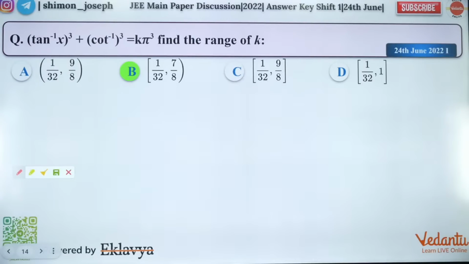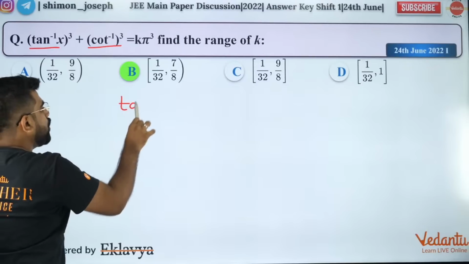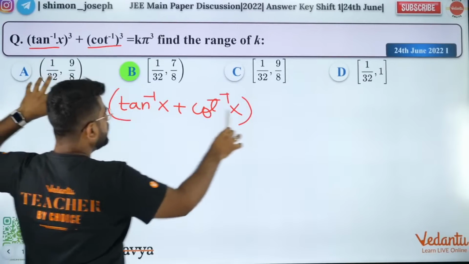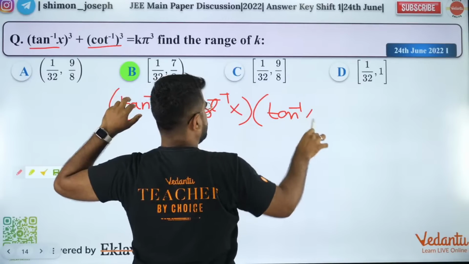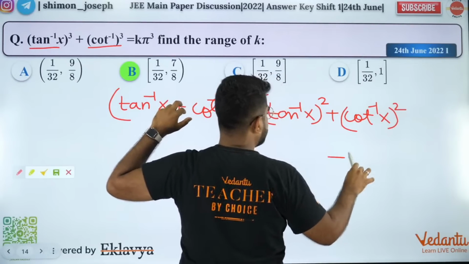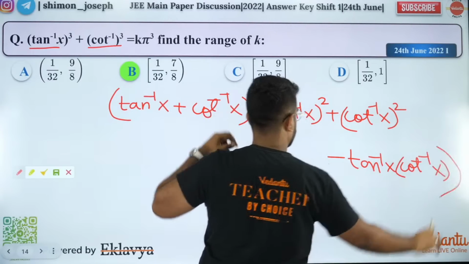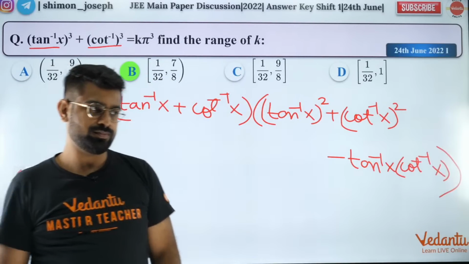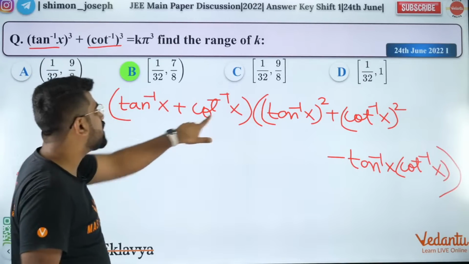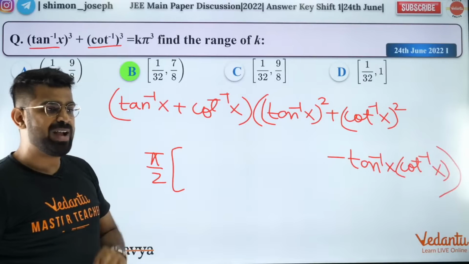Great. So let's go. How do you solve this question? It is going to be the A cube plus B cube formula. A cube plus B cube is nothing but A plus B into A square plus B square minus AB. Is that right? Are you all clear with it? Okay, so now what is tan inverse of x plus cot inverse of x? That is pi by 2.